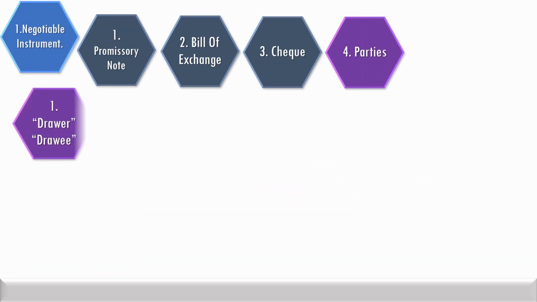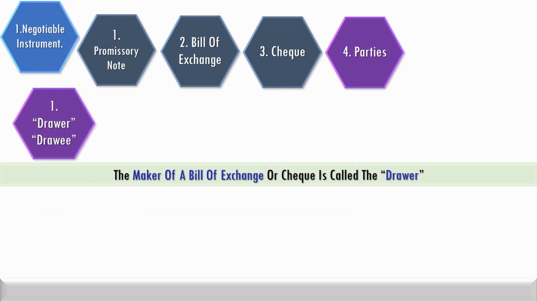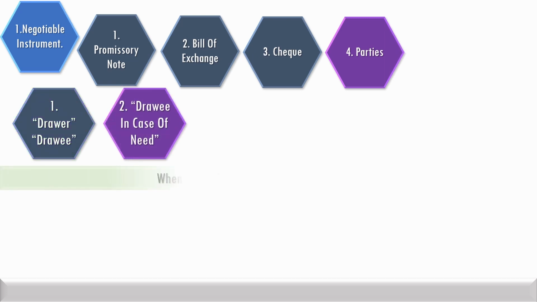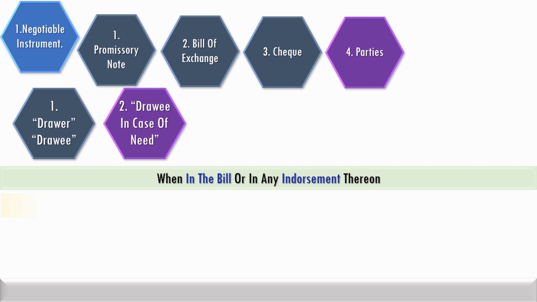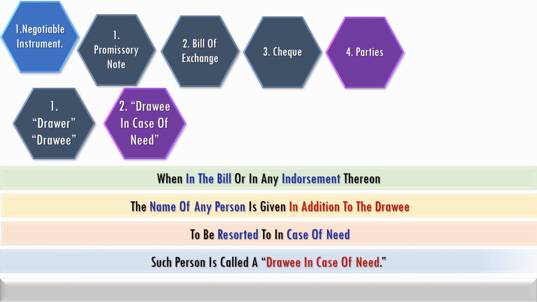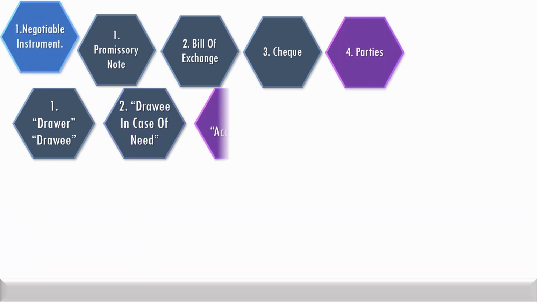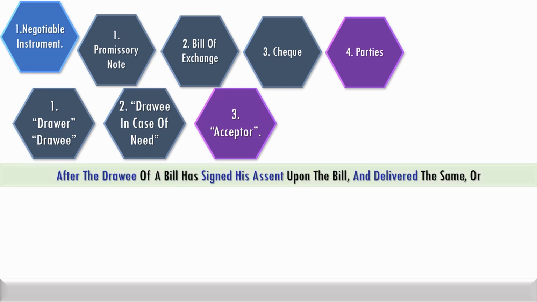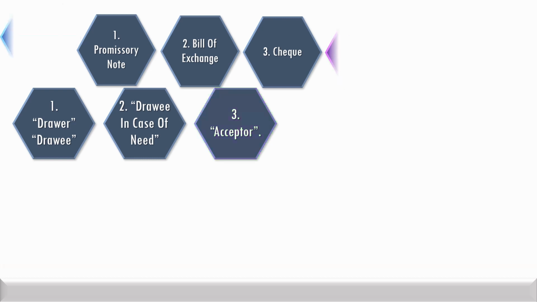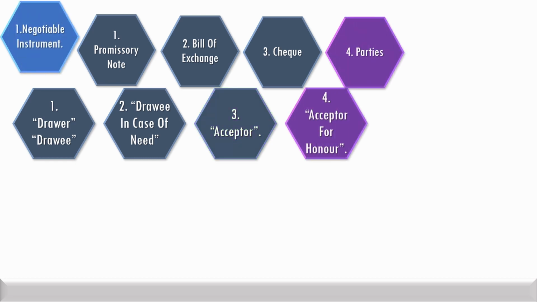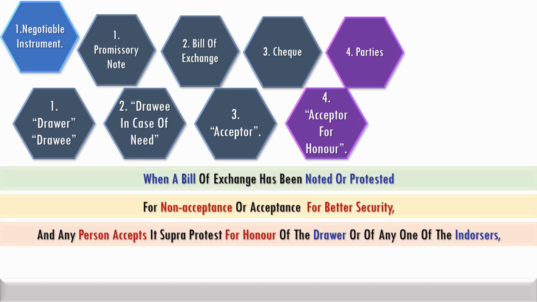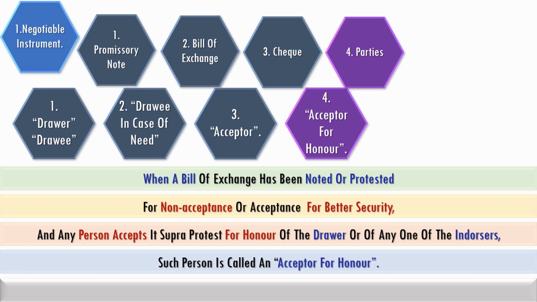In respect of a bill of exchange or check, the maker is called the drawer and the person who is directed to pay is called the drawee. Drawee in case of need is a person whose name is given in the bill or any of its endorsements in addition to the name of the drawee, to be resorted to in case of need. The drawee of a bill becomes an acceptor when he signs his assent and delivers the document to the holder or to some other person on his behalf. A person who accepts a bill after noting or protesting for the honor of drawer or any one of the endorsers is called acceptor for honor.